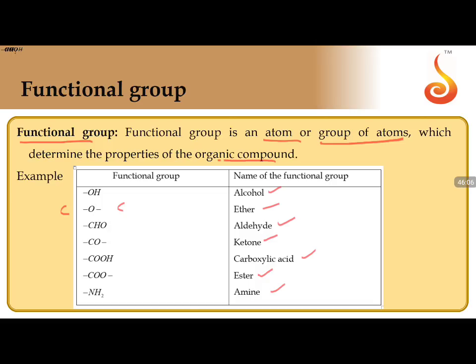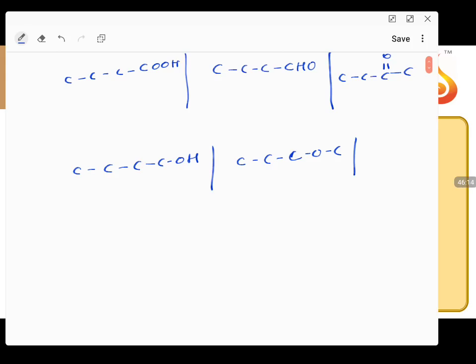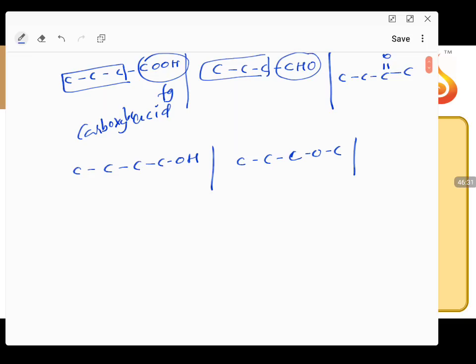Now, before going to homework, see this particular one, this is the carbon chain. This total carbon chain is being ruled by this particular group. We call this the functional group. What is this functional group? Acid functional group. We call this carboxylic acid. This total carbon chain is being functioned by this particular group.